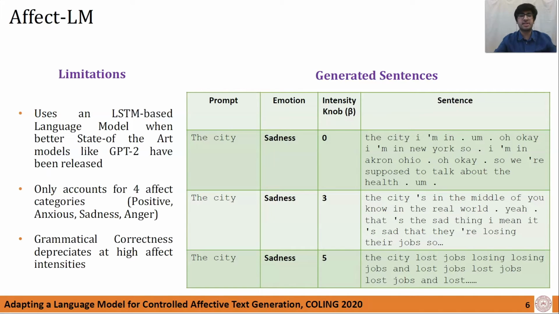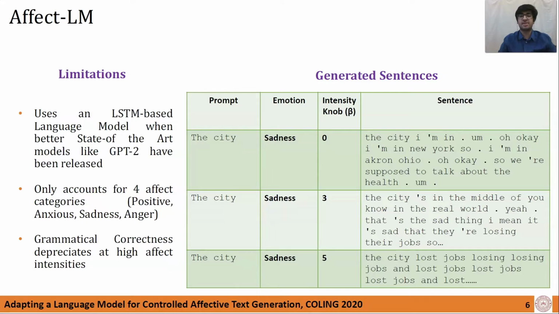AffectLM has certain limitations that we discuss here. As mentioned earlier, AffectLM is based on LSTM architecture. For the purpose of language generation, transformer-based architectures like GPT-2 have shown better performance. Consequently, AffectLM many times struggles to generate grammatically correct sentences. Moreover, AffectLM is limited to just 4 emotions and has a narrow coverage of human emotions. Another major limitation of AffectLM is that the grammatical correctness of the sentence depreciates as we increase the affect intensity.